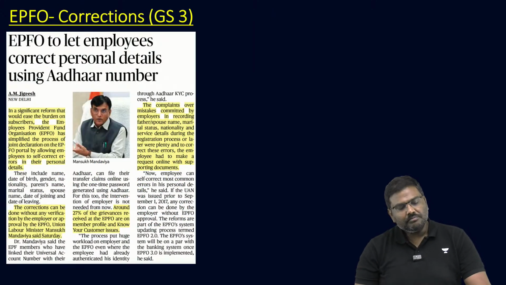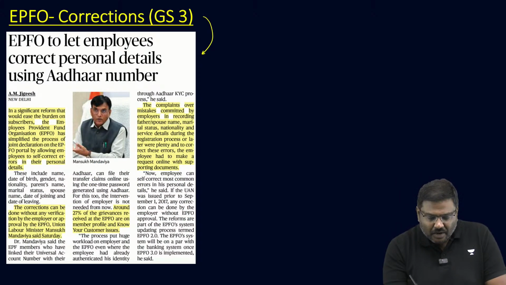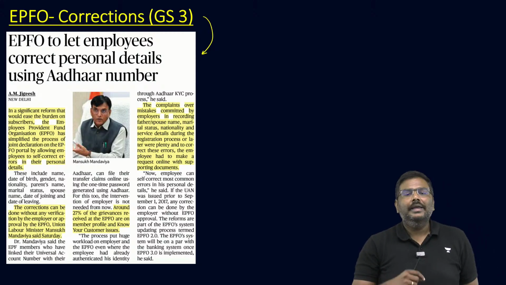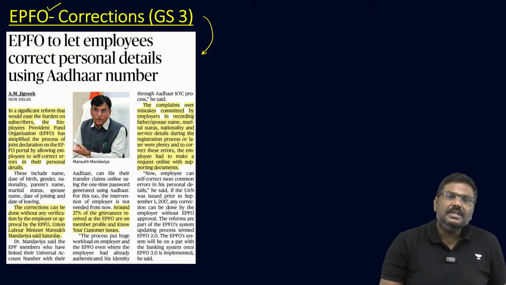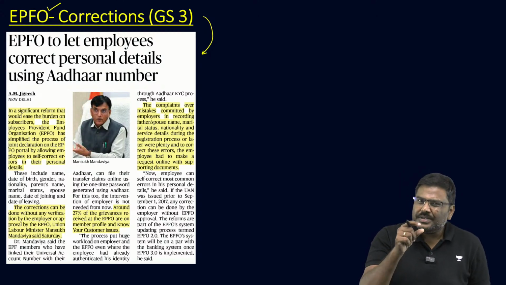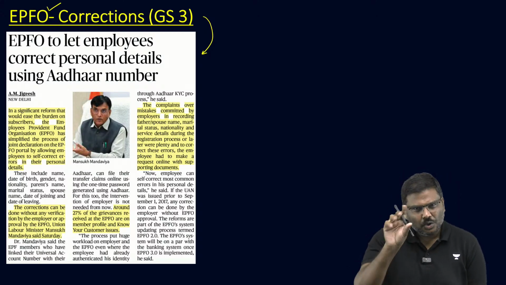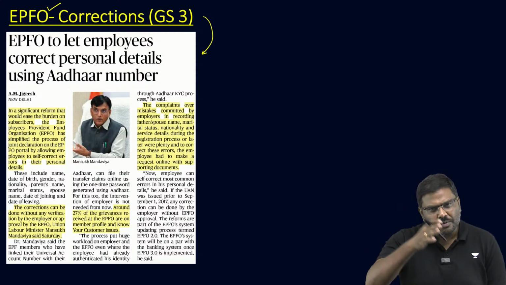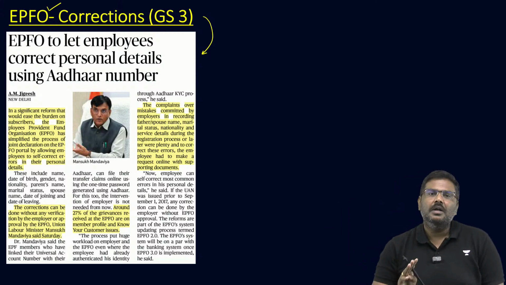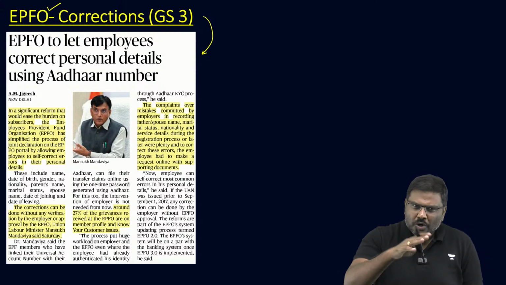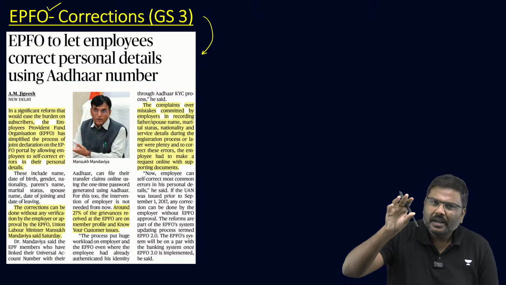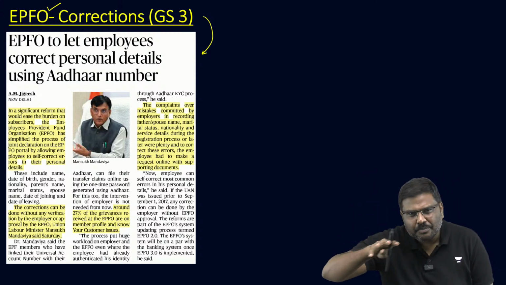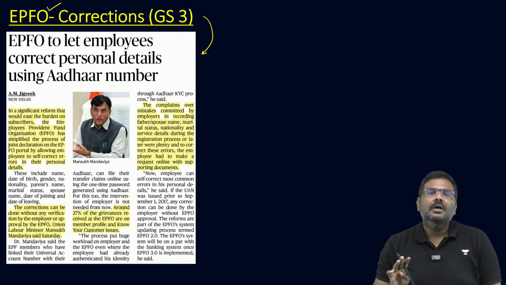Okay, done. Next, EPFO corrections. What is the importance of this article? There are around 70 million subscribers to EPFO, the Employees' Provident Fund Organisation. The employer will contribute 12%. The employee will also contribute 12% in order to ensure that they will get the provident fund later.